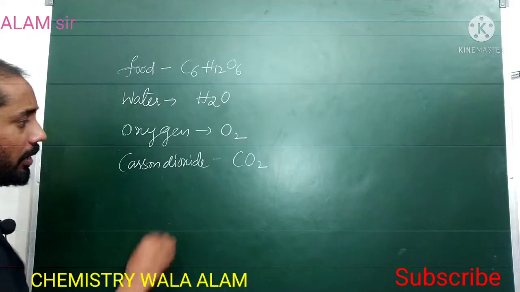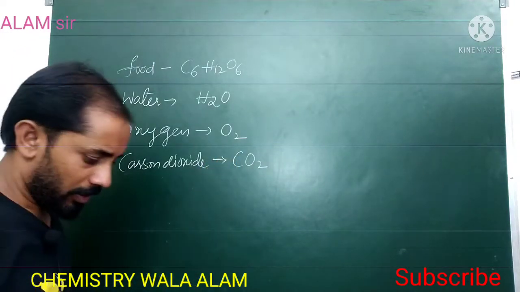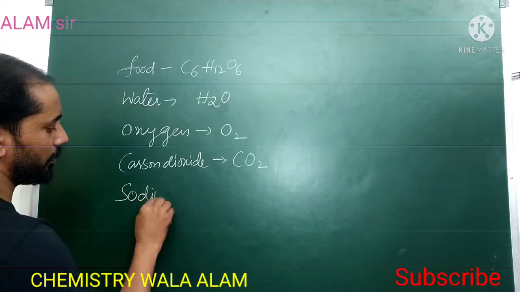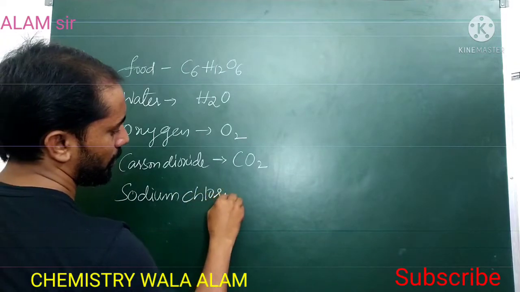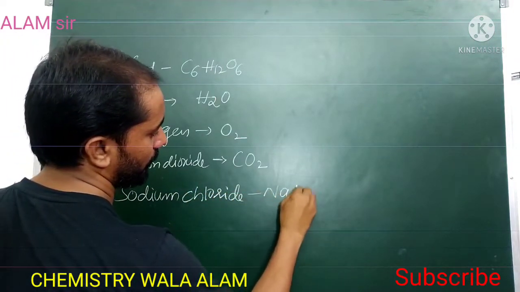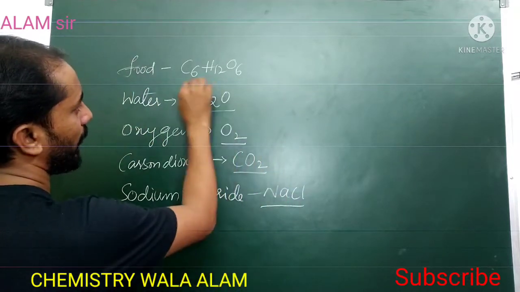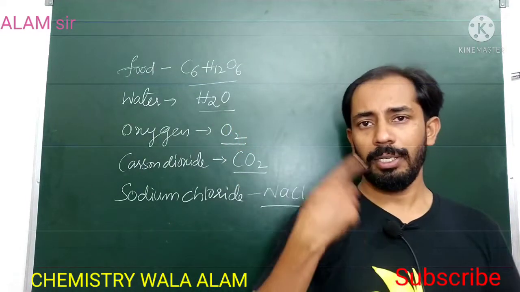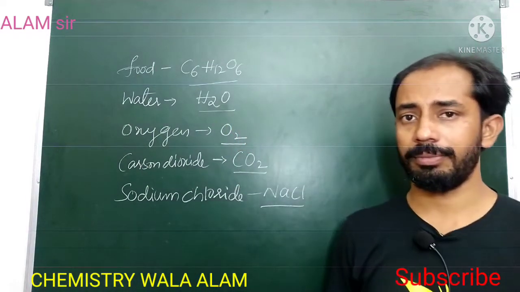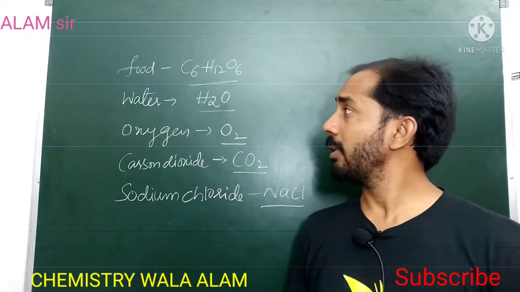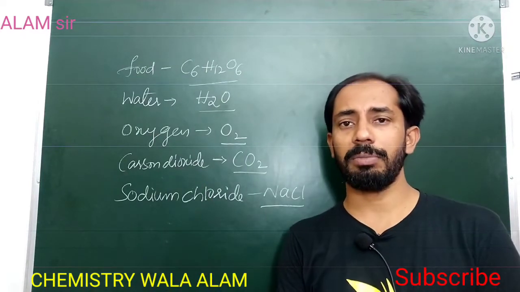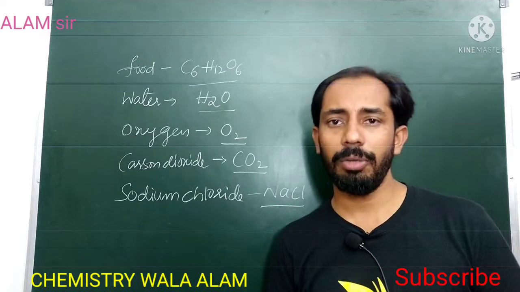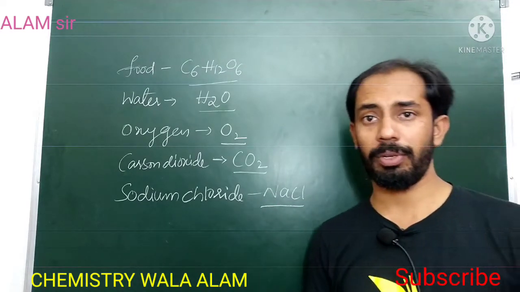Here we are using some chemicals to enhance the taste of the food, that is called sodium chloride, NaCl. So here you can observe different kinds of compounds: food, carbohydrates, water, H2O, oxygen, whatever we are inhaling, and releasing the carbon dioxide by the respiration process. Oxygen is converted into carbon dioxide, and to enhance the taste of the food, sodium chloride.